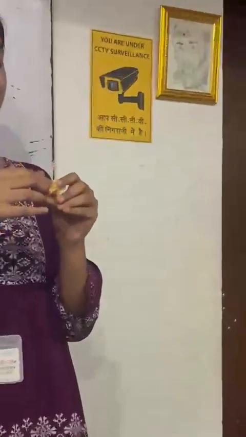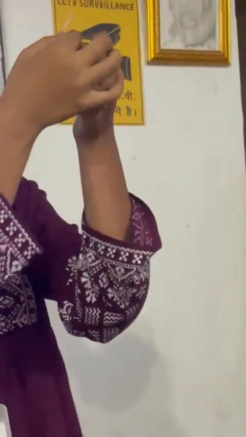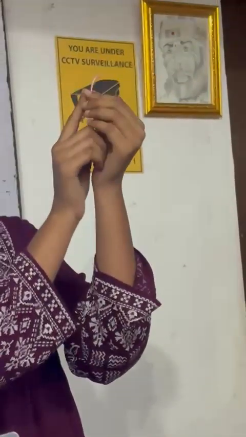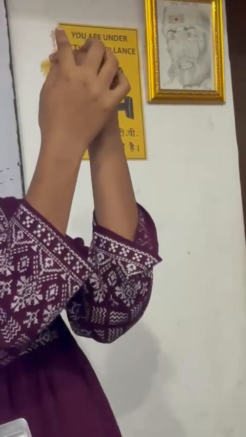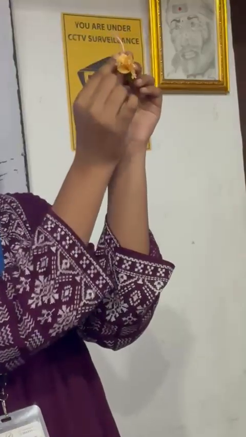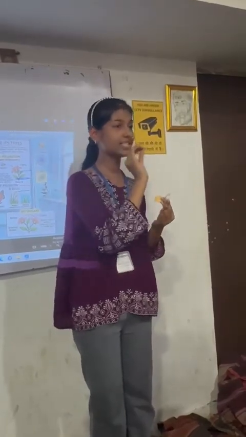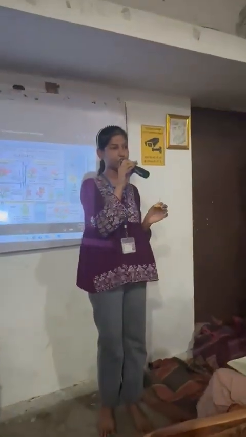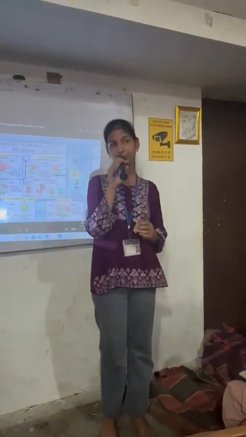Here, as you can see, this part is the main reproductive part of the flower. Here it is the stigma. As you can see, these yellow parts are the pollen grains. If I take these pollen grains and rub them like this, they will transfer their yellow color. Let me tell you one interesting fact about these pollen grains. Maybe you would not know that these pollen grains are rich in protein.